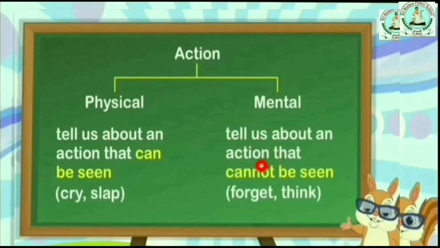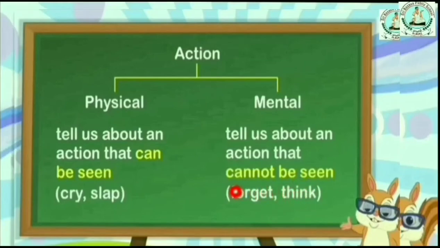With mental actions we cannot see the action, but it is going on mentally. For example, forget. Oh, I forgot to bring this. Here, think: in your mind you are thinking, but that action is going on in your mind.